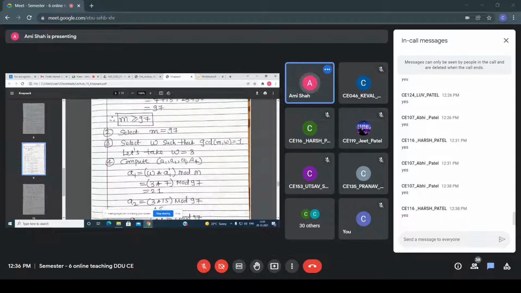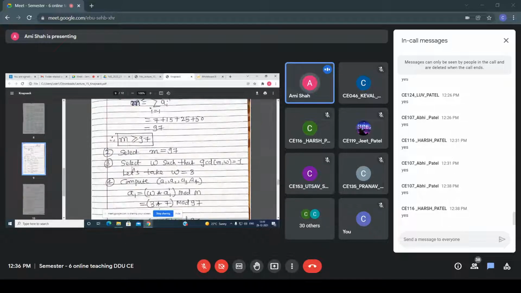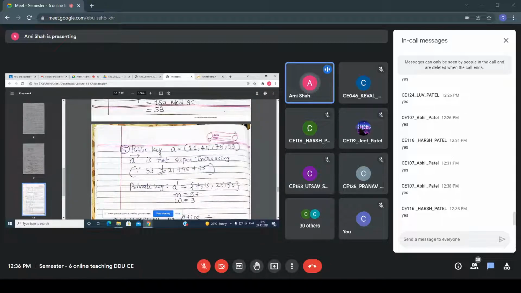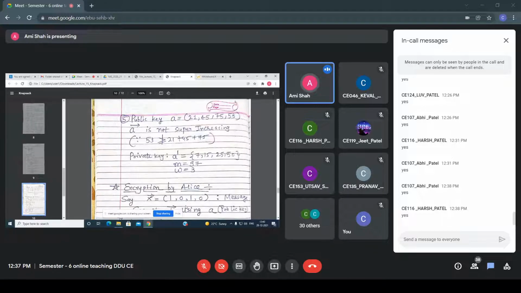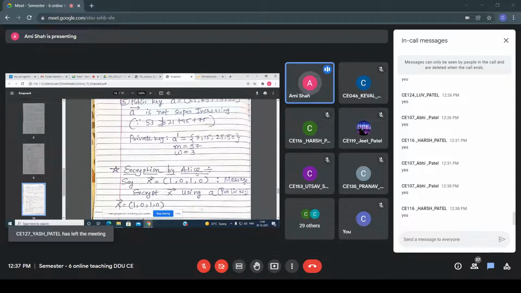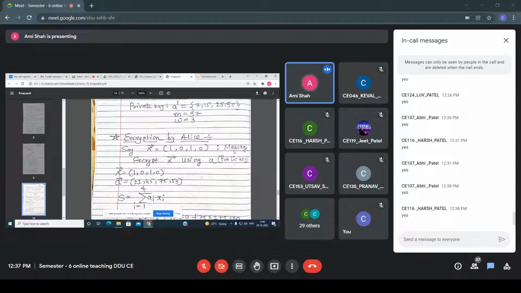But now, this A dash, M and W are private to Bob, and this A is public. Now this is not a super increasing sequence. All of you know that my private key is A dash, M and W, and my public key is A. Now let's say some message is given to Alice, some message 1010, that is given to you.